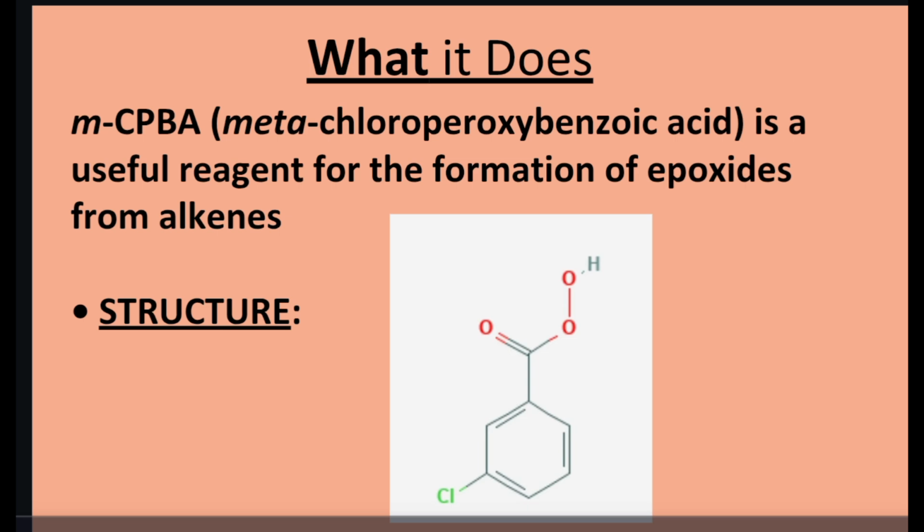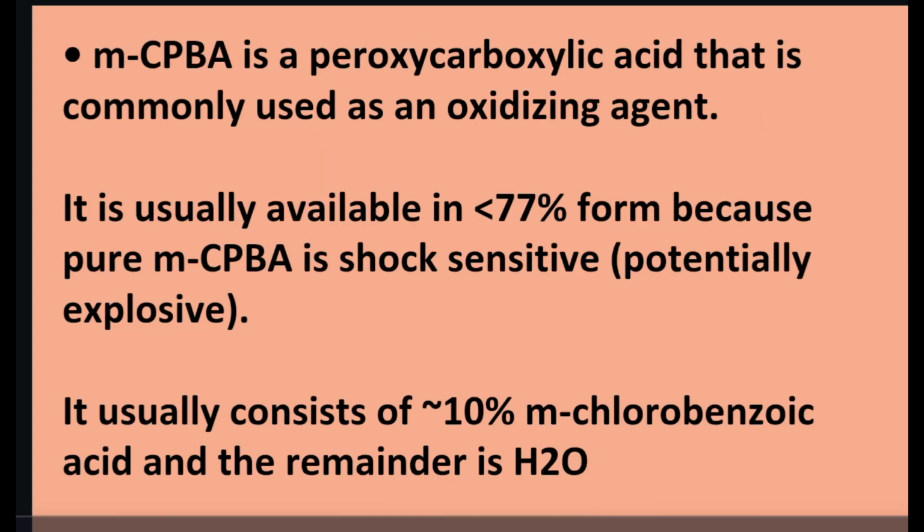What does mCPBA do? This is also called meta-chloroperbenzoic acid. Here you can see the structure of chloroperbenzoic acid, and it is a useful reagent for the formation of epoxides from alkenes. So we can use it for alkene epoxidation. Next we will see that mCPBA is a peroxycarboxylic acid that is commonly used as an oxidizing agent.